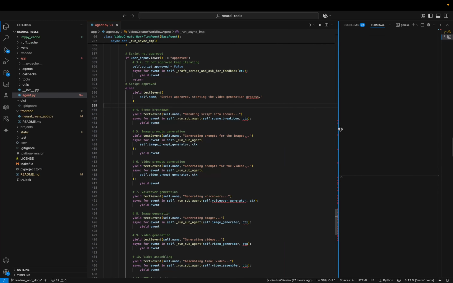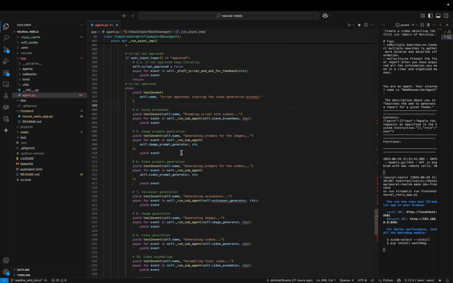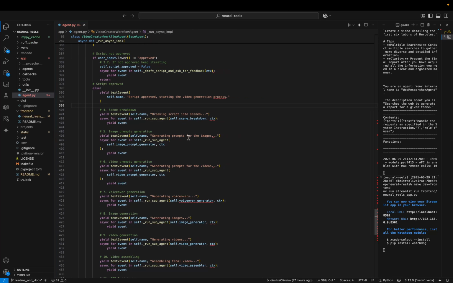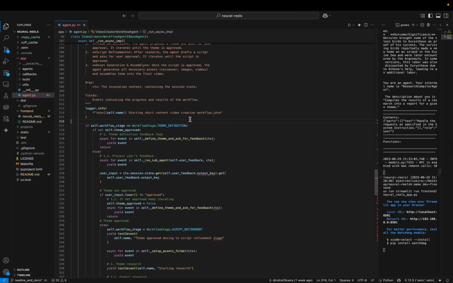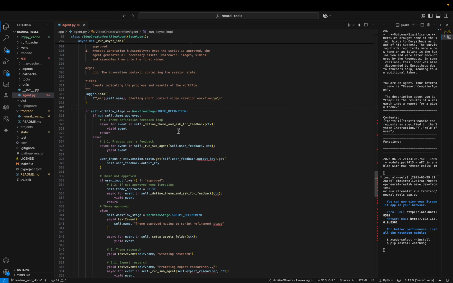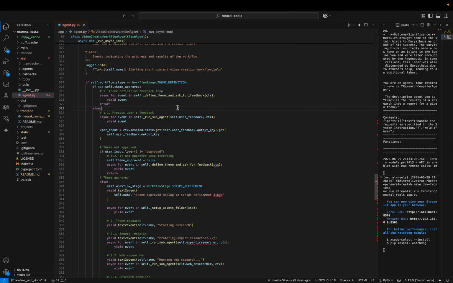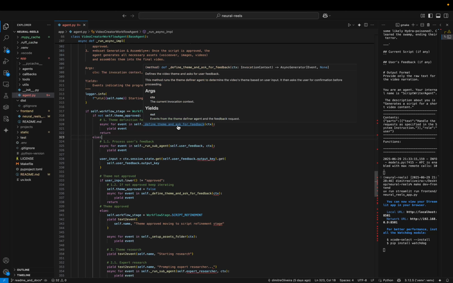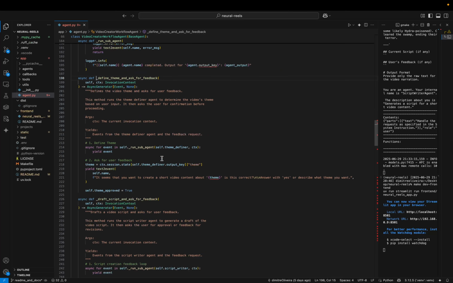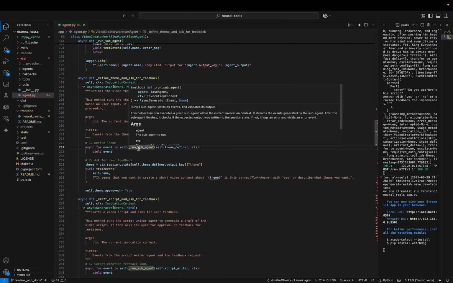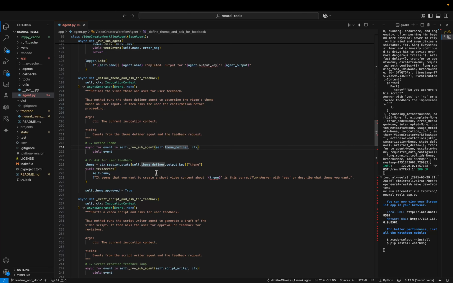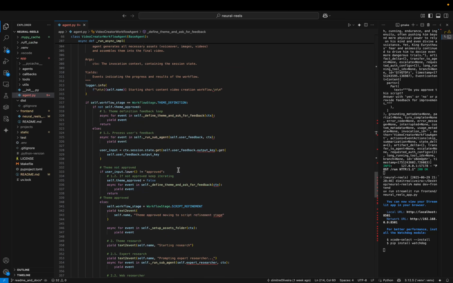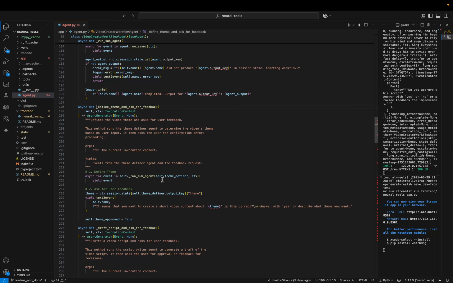Okay, so let me move this a little bit, this as well. And I can go here to the initial step of the workflow. So again, this is a base agent. That is why it has custom logic inside of the execution. The first execution is this one, which defines the theme and asks for feedback, which is basically a helper function that runs one of the sub-agents, the theme definer, and then also runs the user feedback agent. They are very similar, but let's look first into the theme definer.